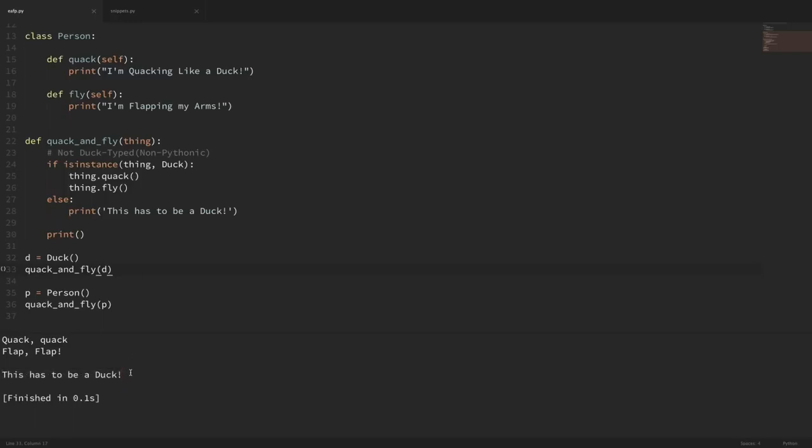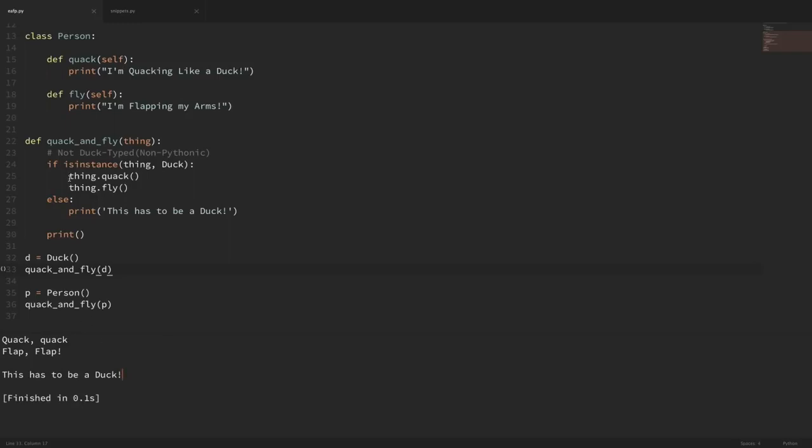But if we remember at the beginning of the video, I said that in duck typing, we don't care if this object is actually a duck or not. We only care if it behaves like a duck when asked to do so. Again, you'll see that definition online, that if it walks like a duck and quacks like a duck, then treat it like a duck. Our person class does have the quack method and the fly method, so there's no reason that it shouldn't work in this function also.